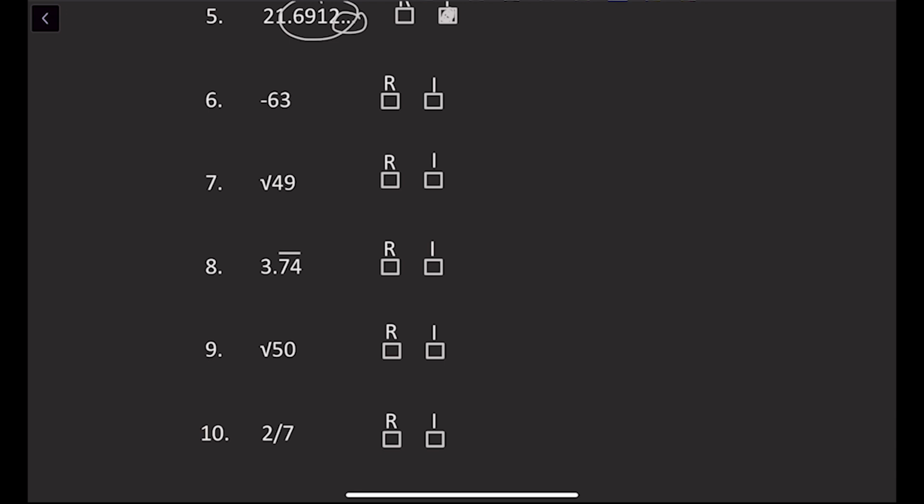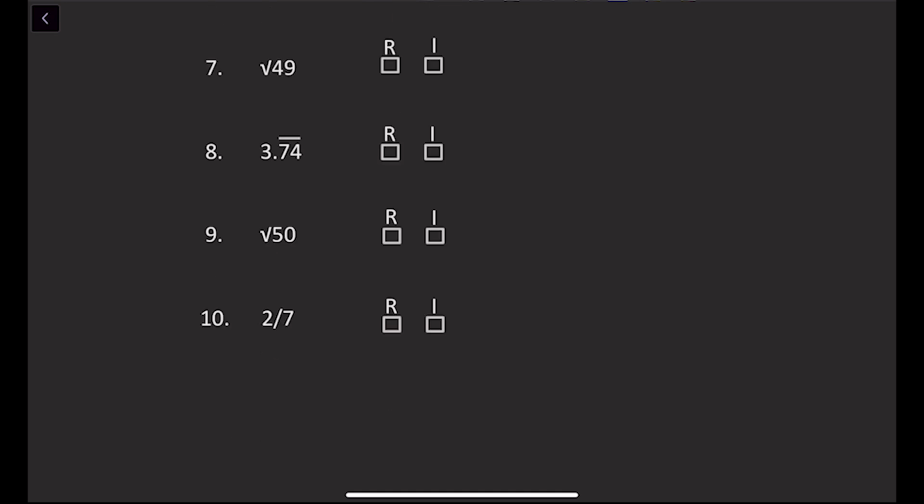Number 6, -63. -63 is a whole number, an integer. It's just that it's negative. But that still counts as being a whole number or an integer. So it's rational. Number 7, square root of 49. Now the square root of 49 is actually 7 because 7 times 7 is equal to 49. So we know 7 is a whole number and all whole numbers are rational. So square root of 49 will be rational.